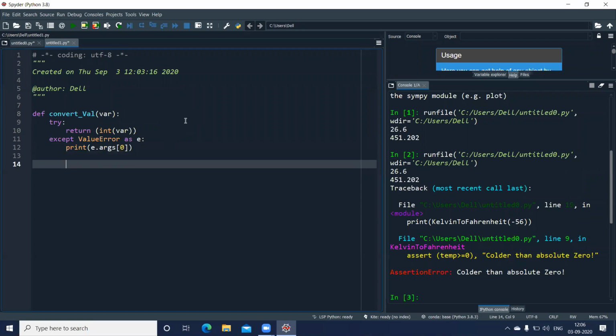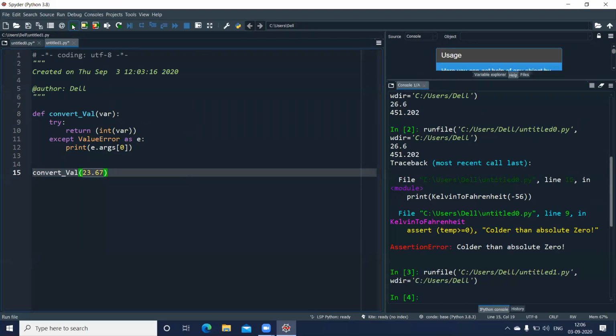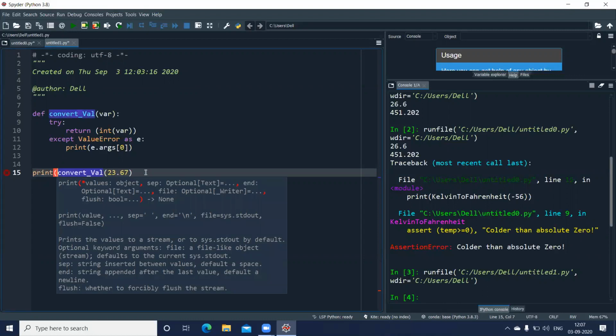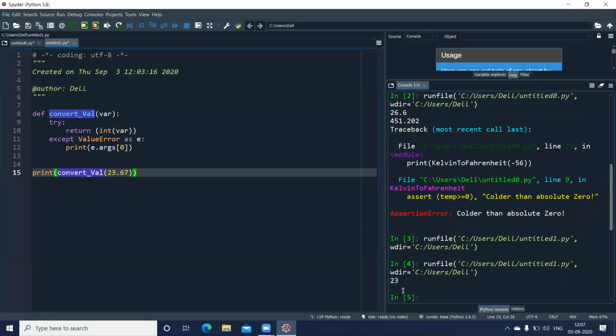I'll go to the next line here and make a call to this function. So the name of my function is convert_val. And to this, I want to pass a parameter. So if I pass 23.67 and run this, you can see I'll get the answer. I have not printed the answer, so I'll give the print statement here. Print, into brown bracket, convert. And now I'll run this. You can see this value has been returned. 23 has been returned and it is printed.